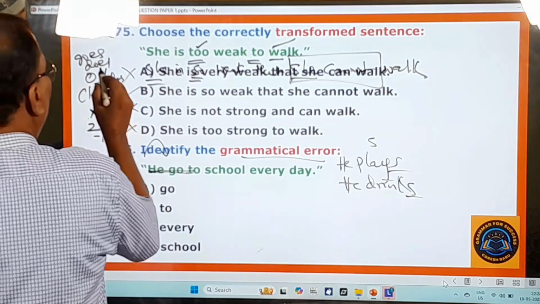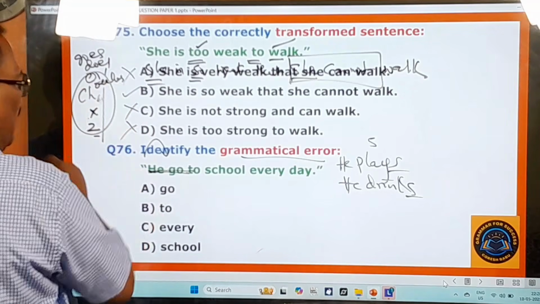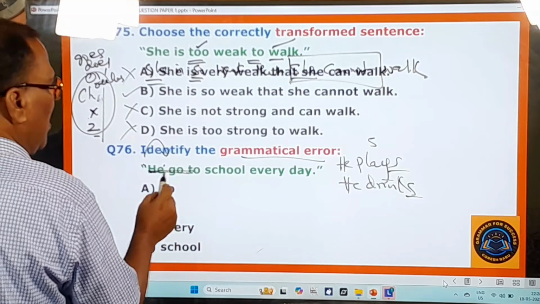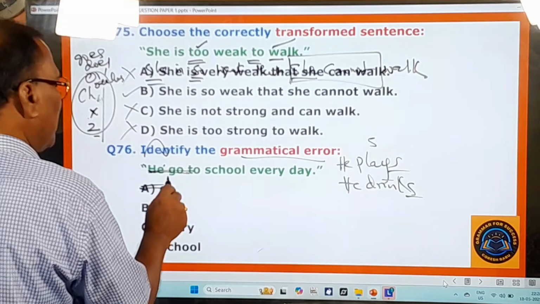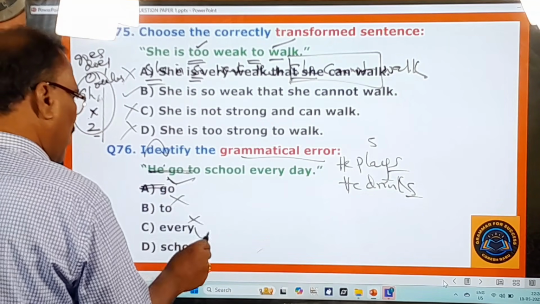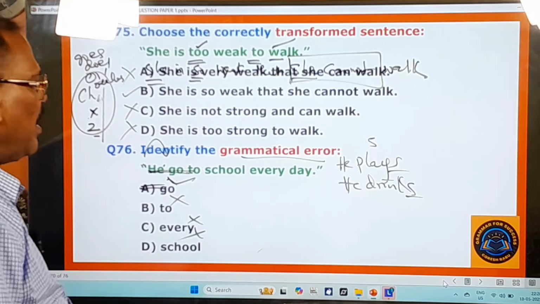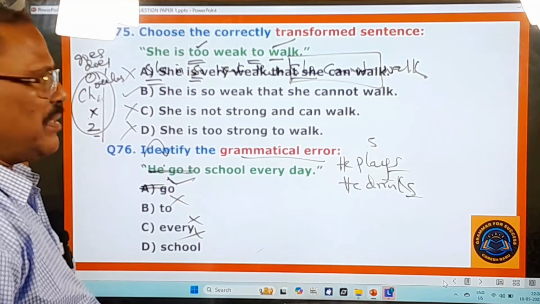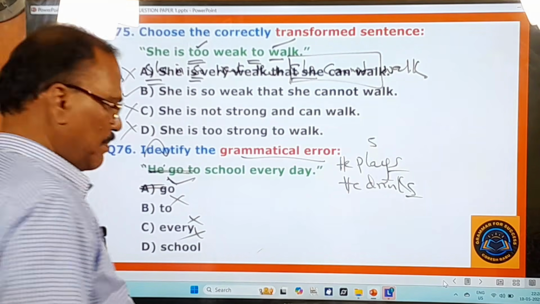So here, you should not say "he go," you have to say "goes." Therefore that is the grammatical error, and the others are wrong. You have to say "He goes to school every day." You move on to other questions.